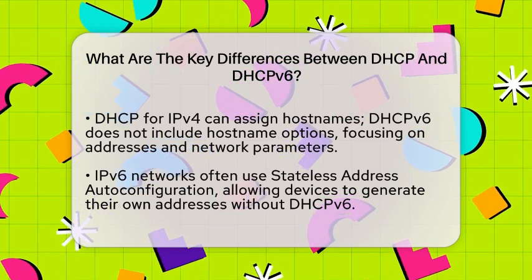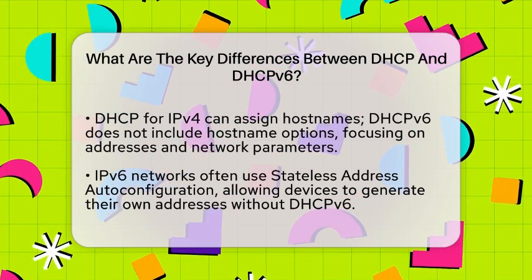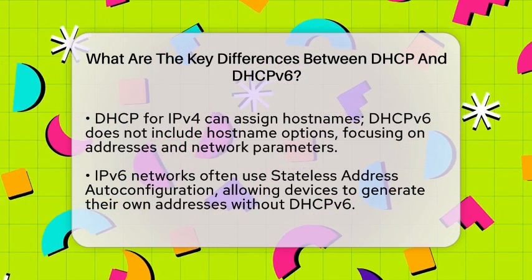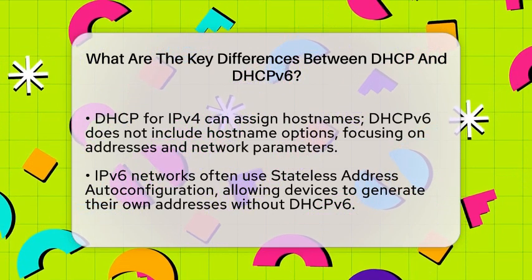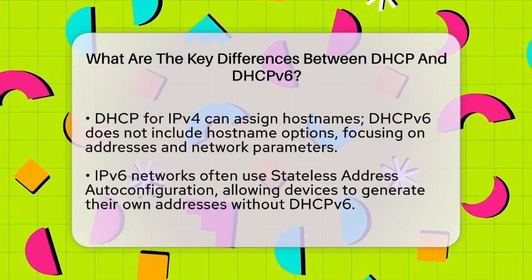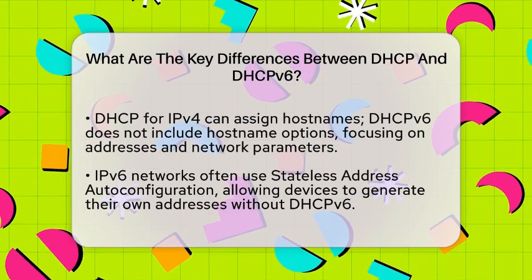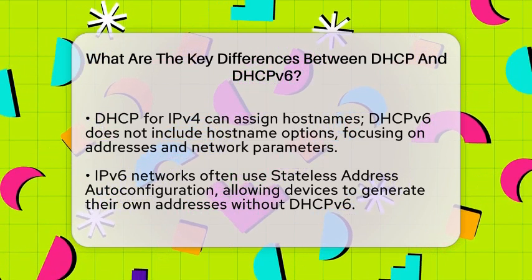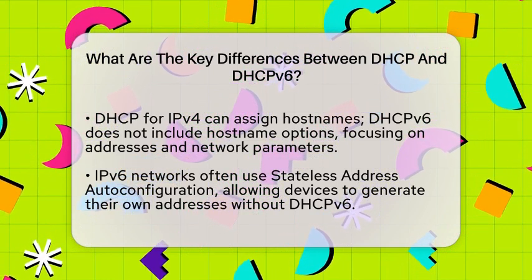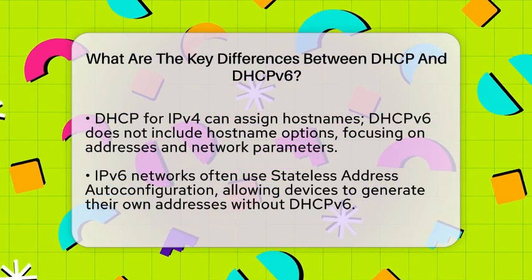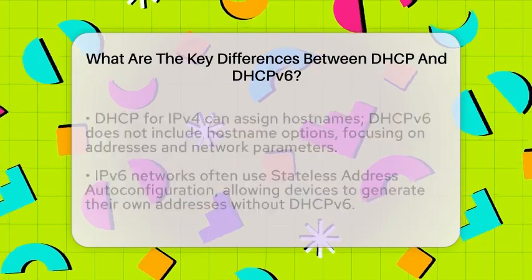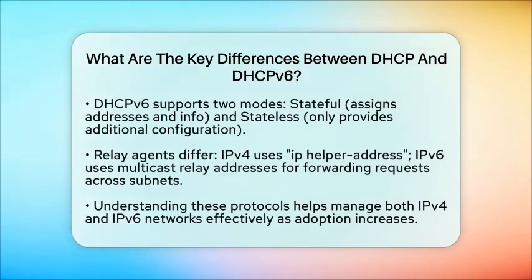The ports used for communication are different too. DHCPv4 uses UDP ports 67 and 68. DHCPv6 uses UDP ports 546 for clients and 547 for servers and relay agents. This helps keep the two protocols separate and organized. Support for hostnames is another distinction. DHCPv4 can assign hostnames to devices, making it easier to identify them. DHCPv6 does not include a hostname option, focusing instead on addresses and network parameters.